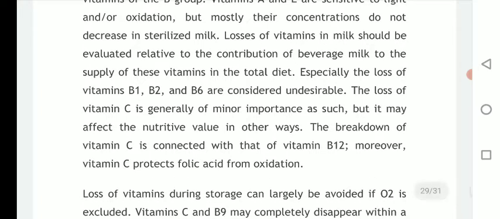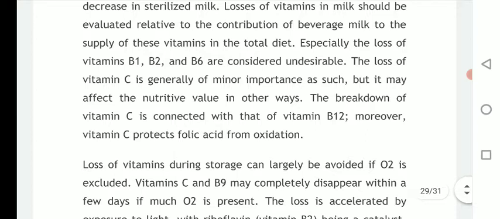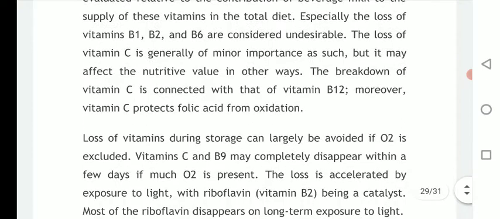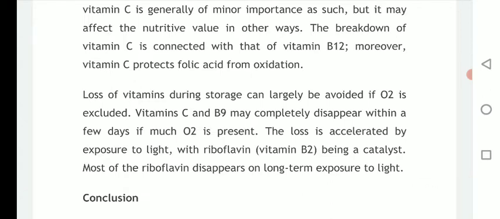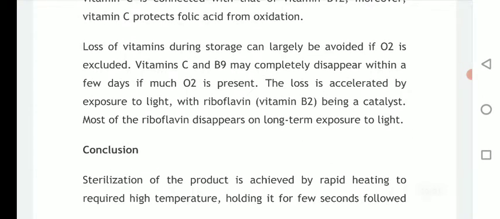So especially the loss of vitamins B1, B2, B6 is considered undesirable, and the loss of vitamin C is generally of minor importance as such, but it may affect nutritive value in other ways. So the breakdown of vitamin C is connected with that of vitamin B12. Moreover, vitamin C protects folic acid from oxidation. So loss of vitamins during storage can largely be avoided if oxygen is excluded.